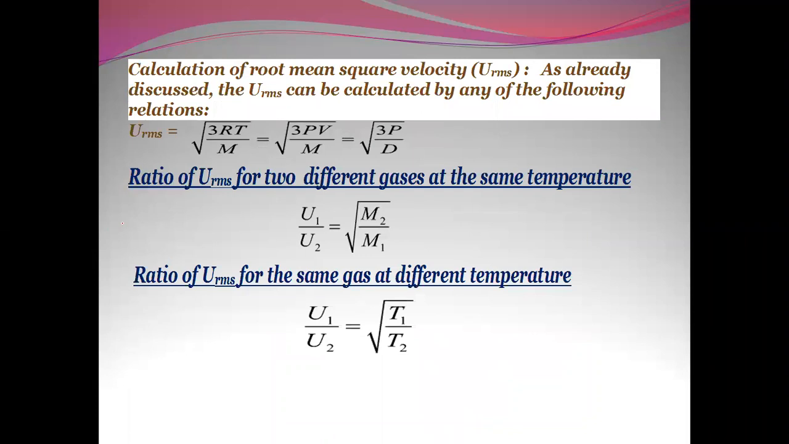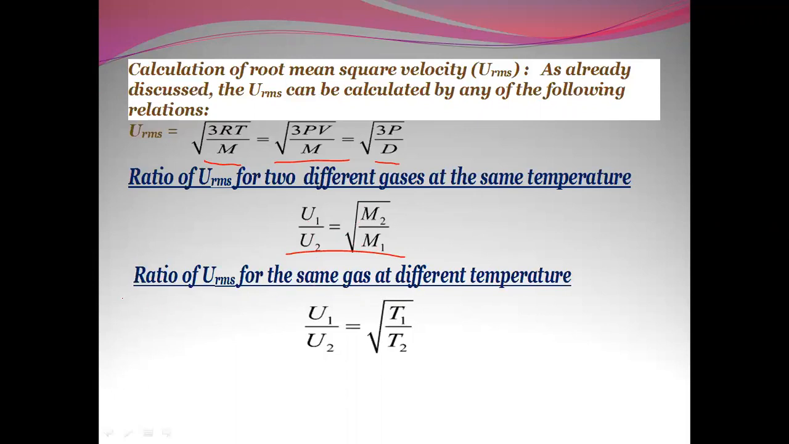Calculation of root mean square velocity. As already discussed, the root mean square velocity can be calculated by any one of the following: root of 3RT by m, or root of 3PV by m, or root of 3P by d. We can even calculate the RMS velocity when two different gases at the same temperature are given. When two different gases at the same temperature are given, we can relate it as U1 by U2 is equal to root of M2 by M1.